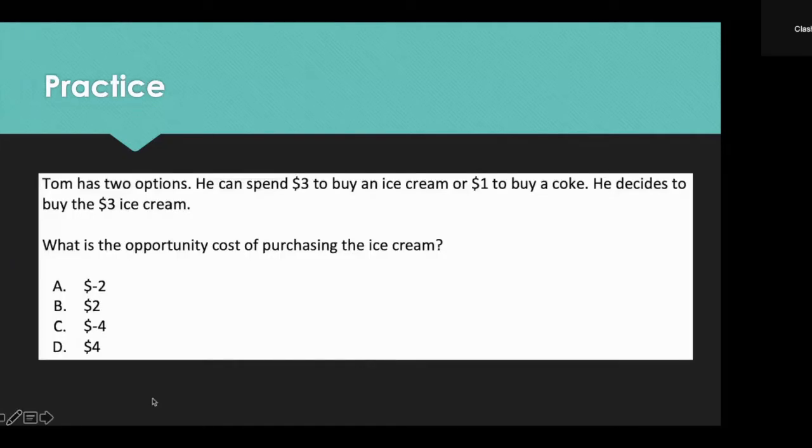That actually ends this section. There's not a lot of things you need to memorize. You just need to understand what's going on. So let's look at some practice problems.